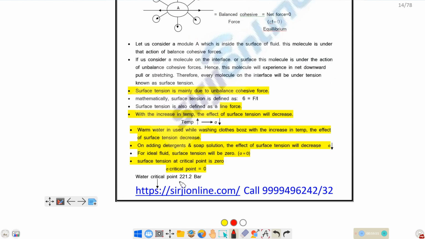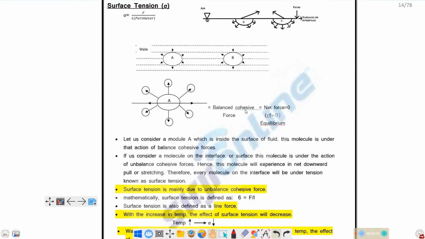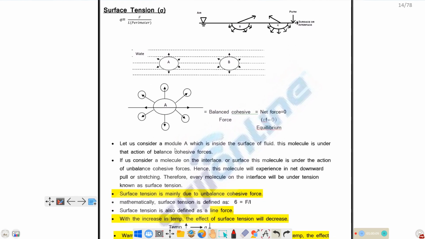Okay, the next page. The next important property is surface tension of fluid. First of all, surface tension is a property of the liquid surface. It is the property of the liquid surface.